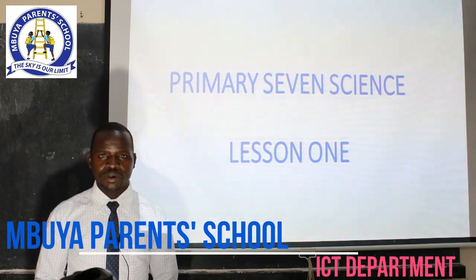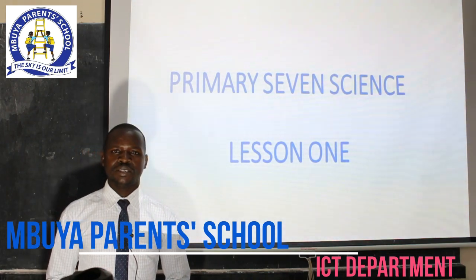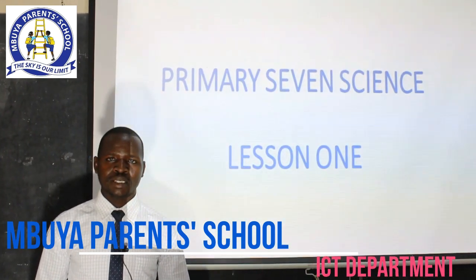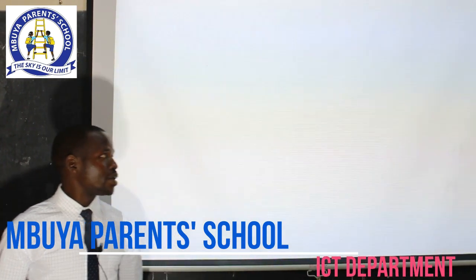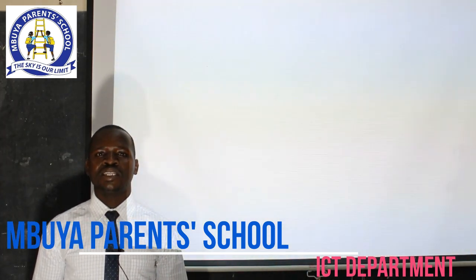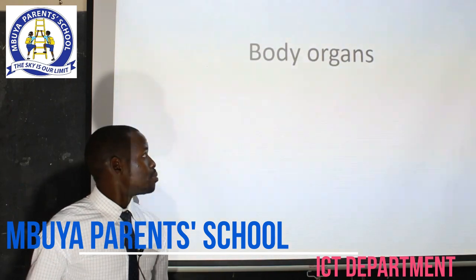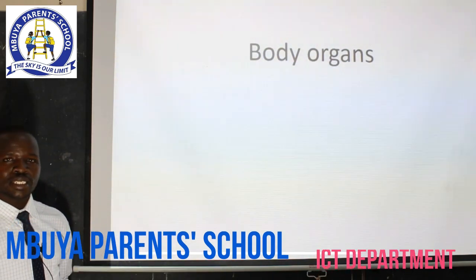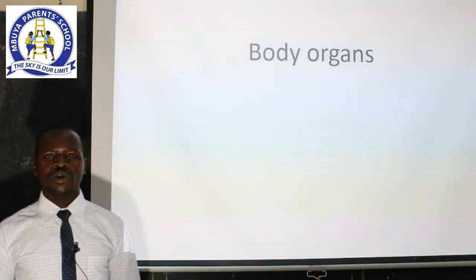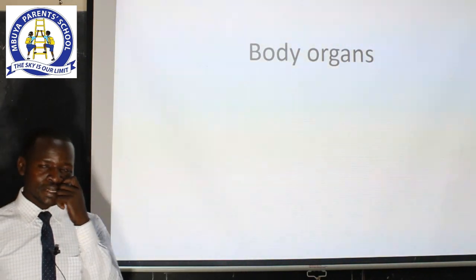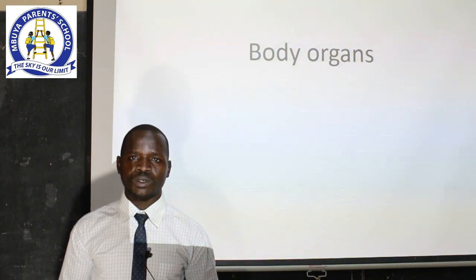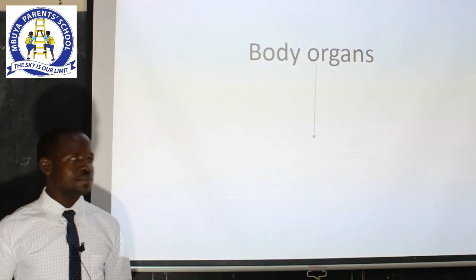In primary 4, we learned about body organs, both internal and external, whereby we looked at body organs like the heart, the lungs, and some external body organs like the skin, the ears, the nose, and others. Now, I would like you to know that different body organs working together to perform a particular function form what we call a system.